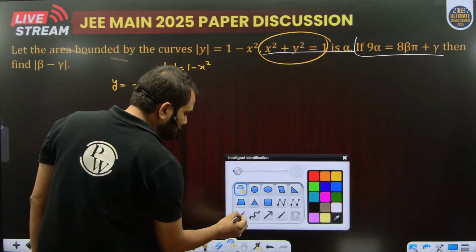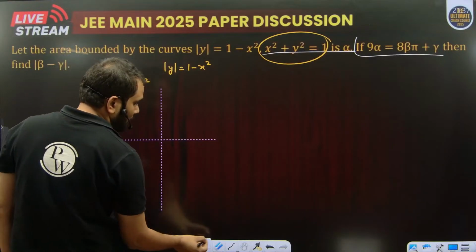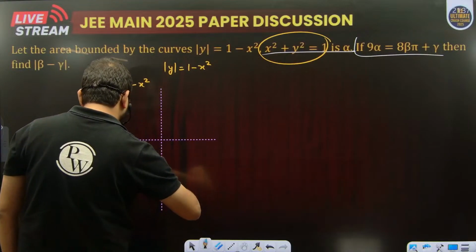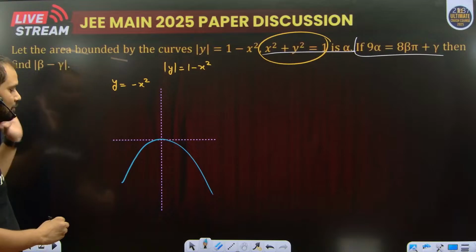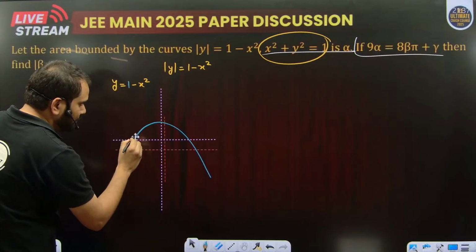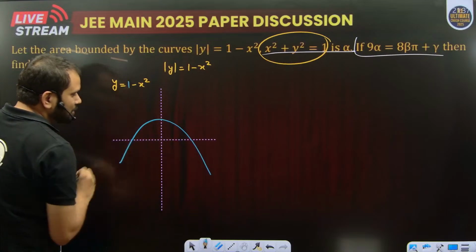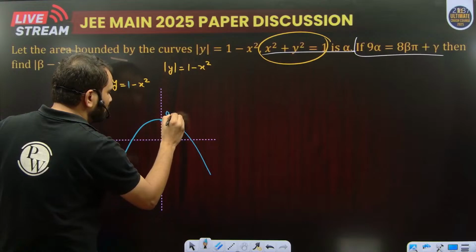So y is equal to minus x square can be plotted as a parabola with concavity downward. Now since we add 1 to that, the graph will go 1 unit up. So the point that was initially (0, 0) is now (0, 1).